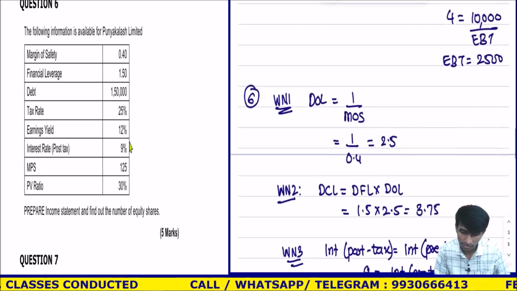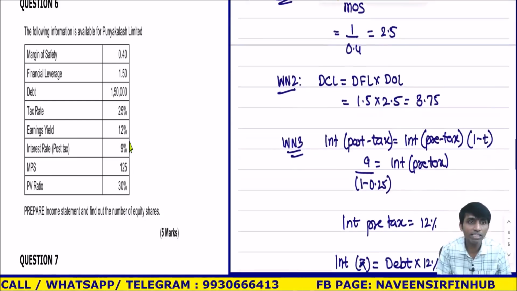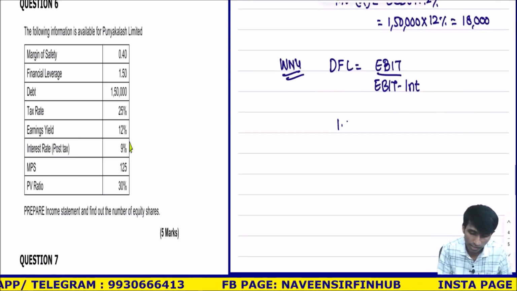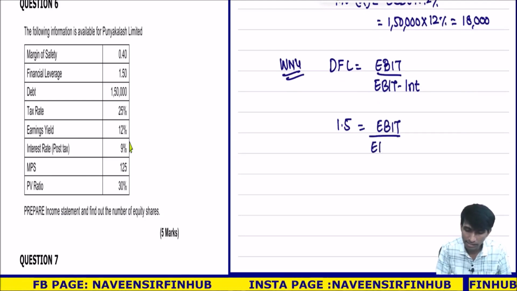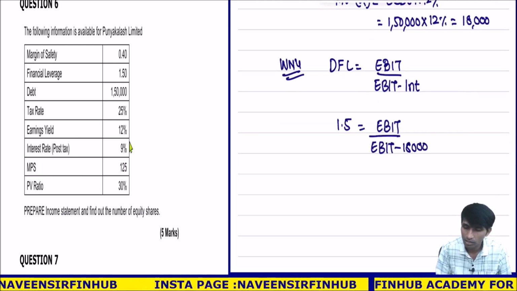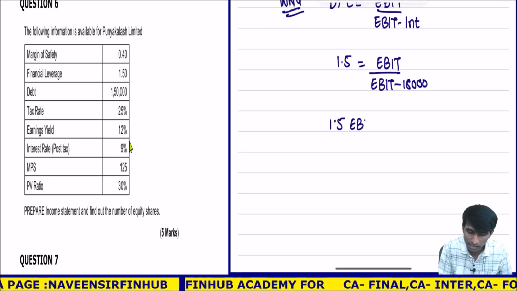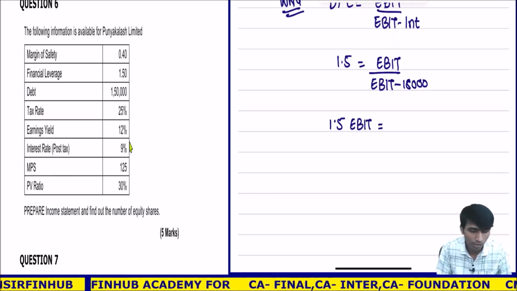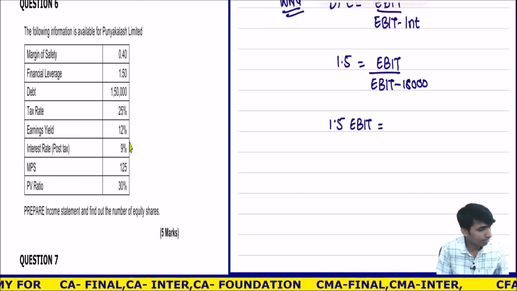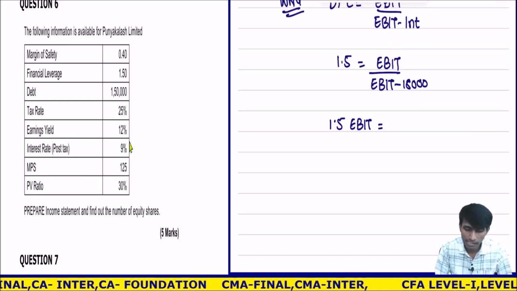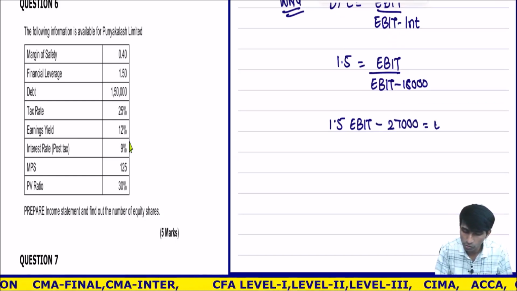So DFL was how much? DFL was given in the question. DFL is given, 1.5. So 1.5 is EBIT upon EBIT minus interest. Interest is 18,000. Now this calculation should be easy for you. 1.5 into EBIT. If you are not comfortable writing EBIT, write X. 1.5 into 18,000, how much? 27,000. Minus 27,000 is equal to EBIT.